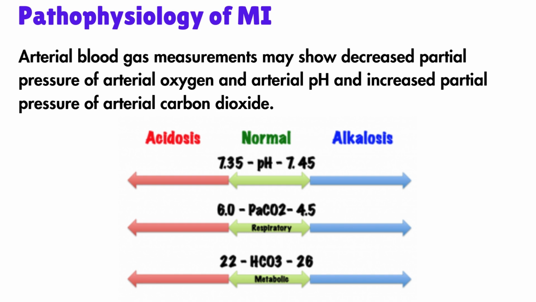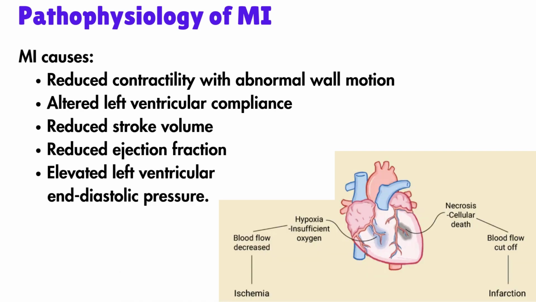Arterial blood gas measurements may show decreased partial pressure of arterial oxygen and arterial pH and increased partial pressure of arterial carbon dioxide. MI results from prolonged ischemia to the myocardium with irreversible cell damage and muscle death. Functionally, MI causes reduced contractility with abnormal wall motion, altered left ventricular compliance, reduced stroke volume, reduced ejection fraction, elevated left ventricular end-diastolic pressure.